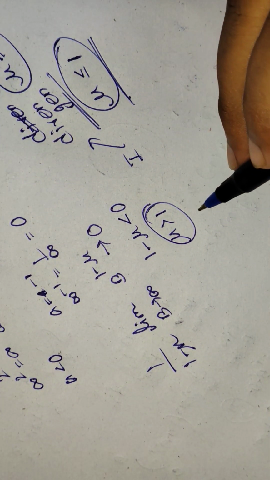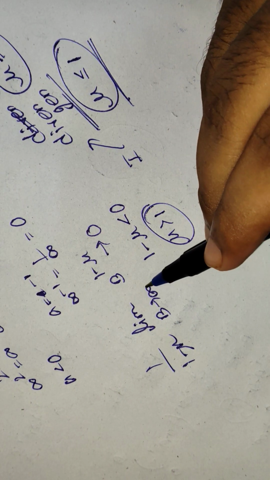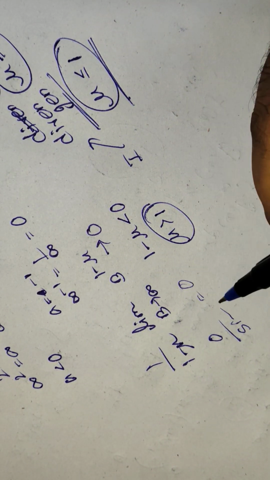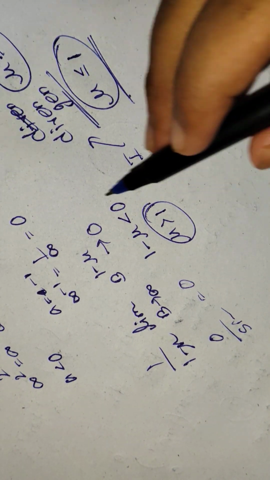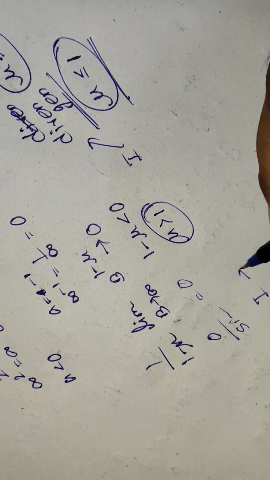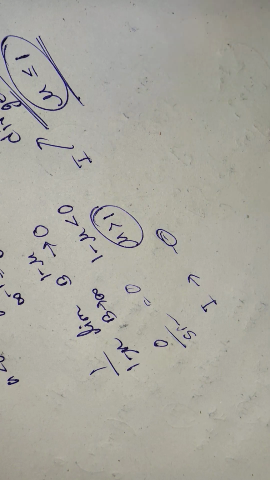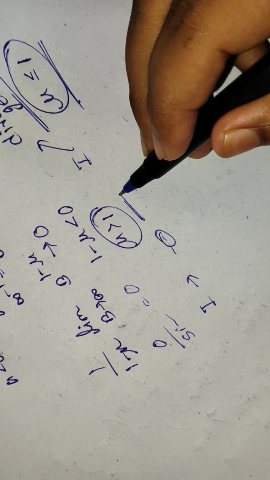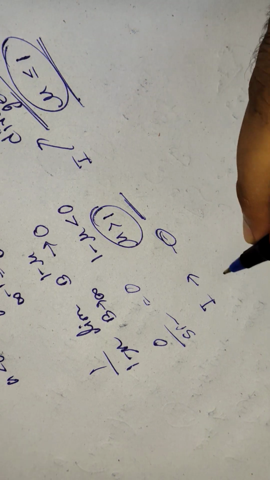That means this will be 0. So 0 by something is what? 0, right? So I is converging at 0. So when we are dealing with the condition where mu is greater than 1, then I will converge.